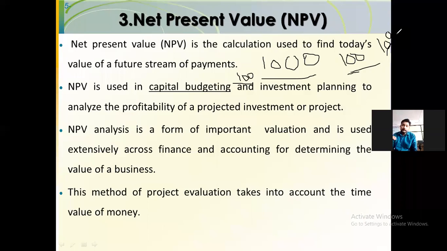The discounting will be given because of inflation, or if you are borrowing a loan from the banks, so accounting for those things, the discounting is done on that particular earning. Now this discounting is also accounting for the risk of that particular project.